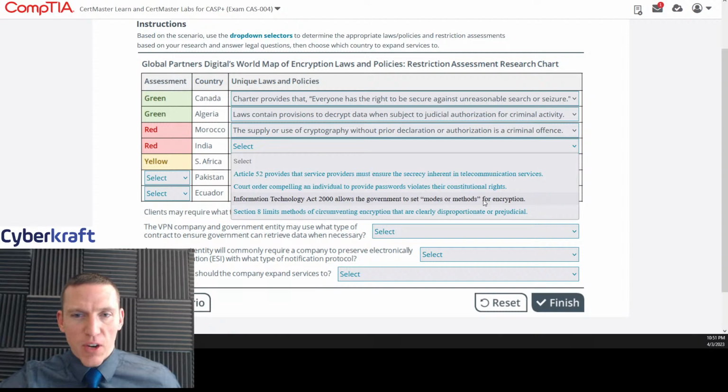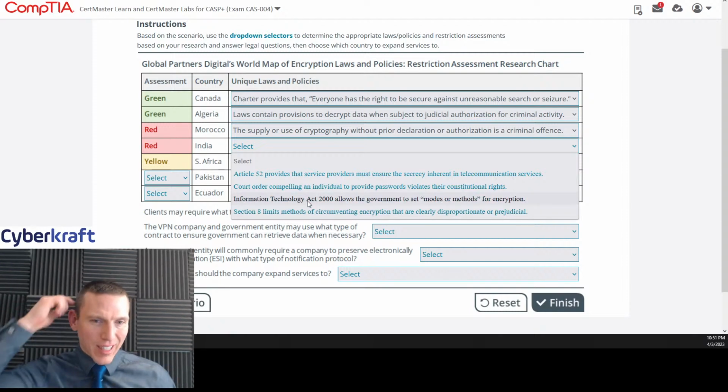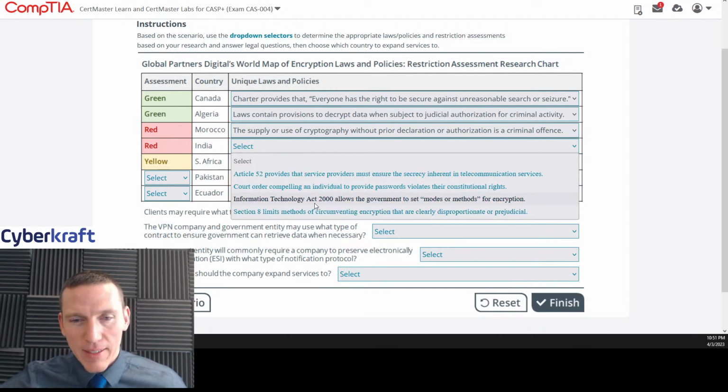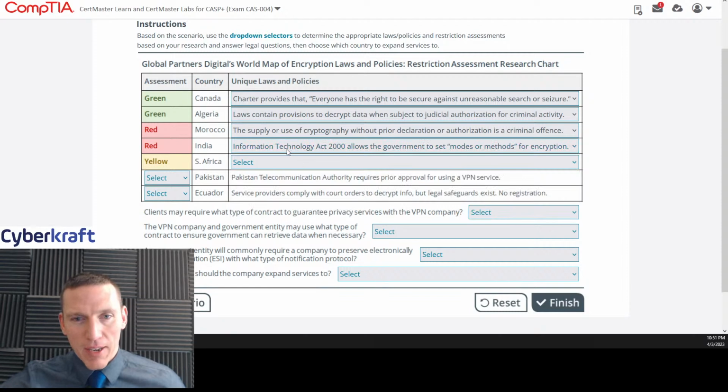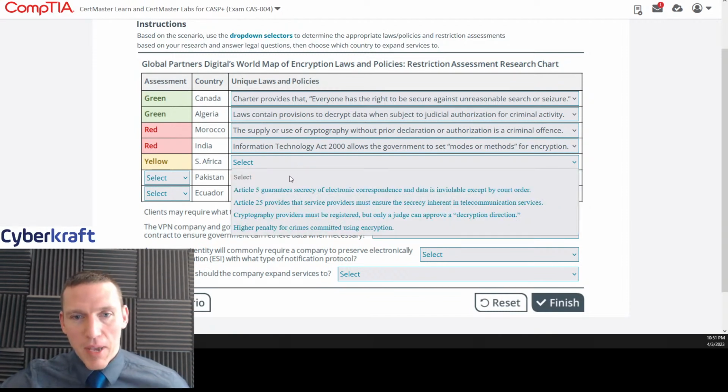But this one is very restrictive. This is tickling at the back of my brain, like that might be correct. Like this is a real act. I haven't had to think about Indian telecommunication law in a long time. A lot of the ISC squared certifications we teach don't focus so much on India. They focus on Japan and other Southeast Asian countries. I think that's a real act, though.